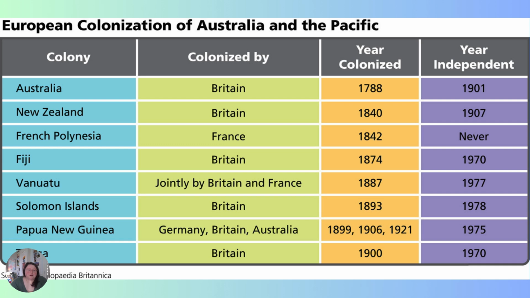Here we can see a chart of European colonization of Australia and the Pacific. It shows the colony that they were colonized by, the year they were colonized, and the year they became independent.